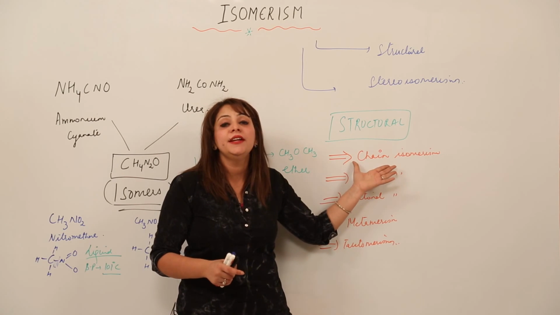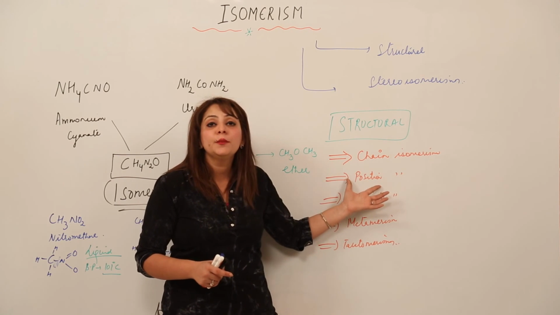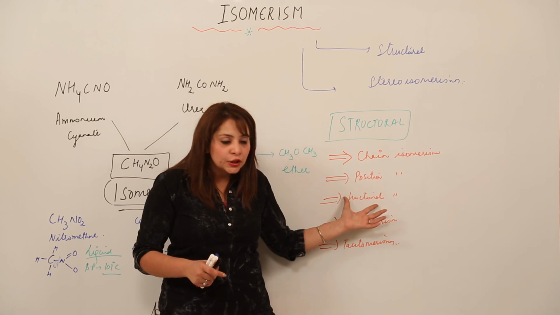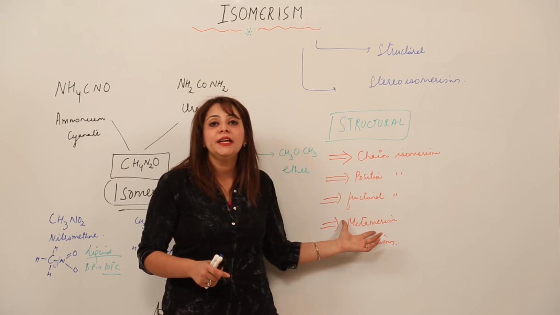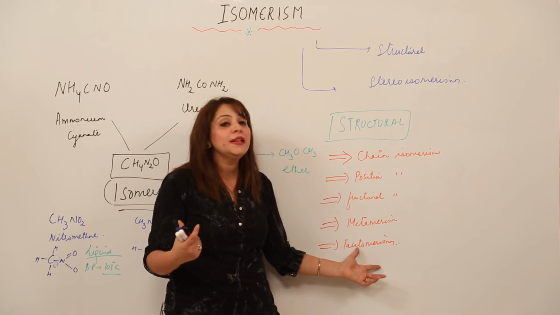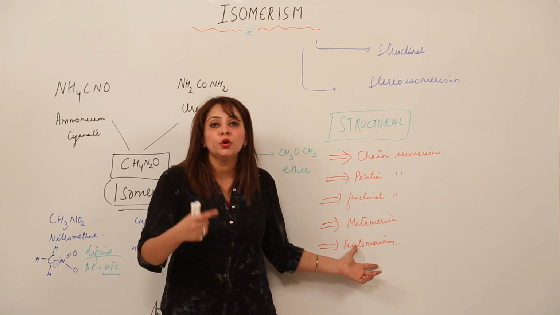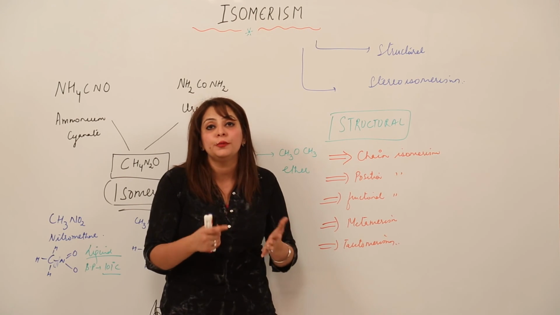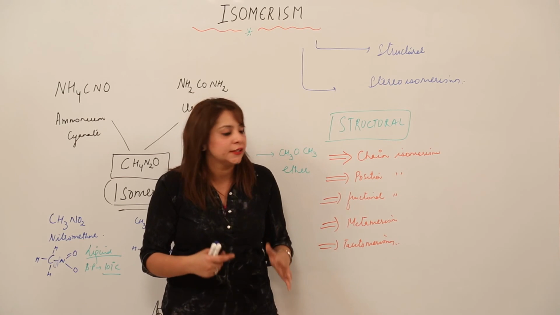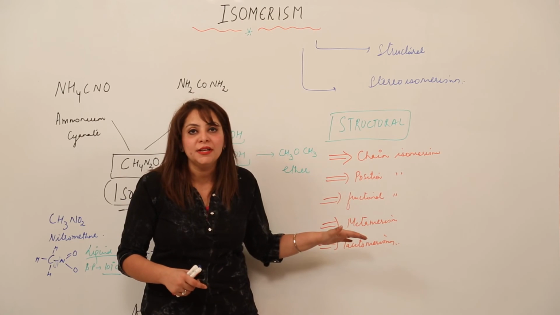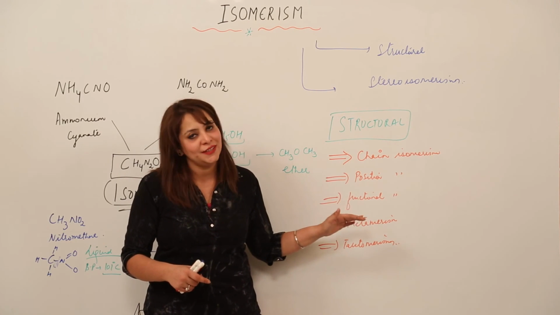Either they can differ in the nature of the chain, or in the position of a substituent or functional group, or in the nature of the functional group, or in the number of carbon atoms attached to either side of the functional group, or compounds with the same molecular formula can exist in dynamic equilibrium with each other, that means interconverted. Now we will take them one by one with proper examples, so as to make you well versed with this concept, right?